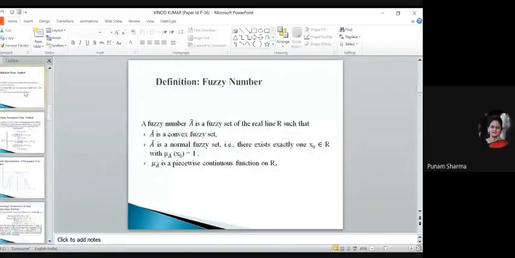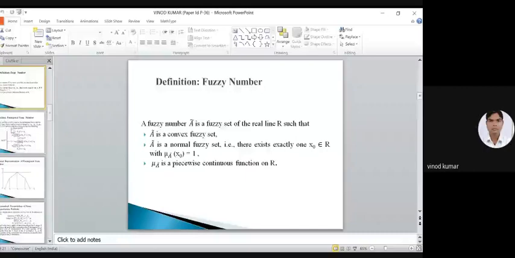the definition of fuzzy number. A fuzzy set that satisfies the following conditions is called a fuzzy number. First, it is a convex fuzzy set. Second, it is a normalized fuzzy set, that is, at least one element has height equal to 1. And third, mu is a piecewise continuous function.